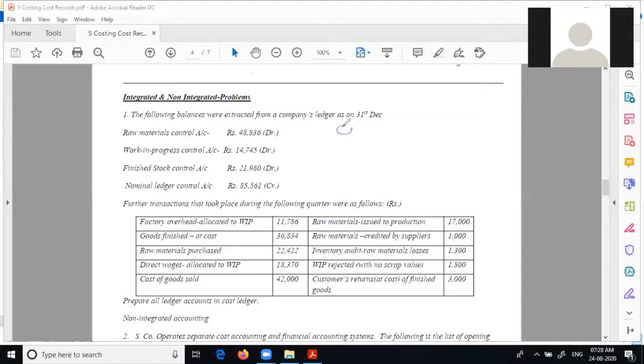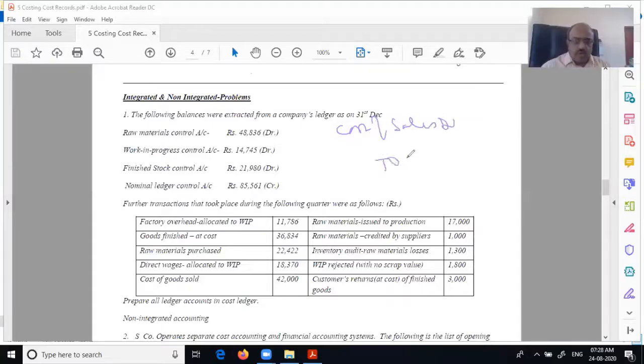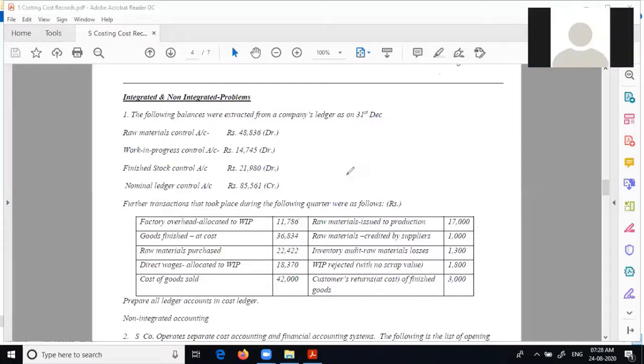Yeah, cost of sales debit to finished goods. That means finished goods is coming down, cost of sales is increasing. Right? Very good.